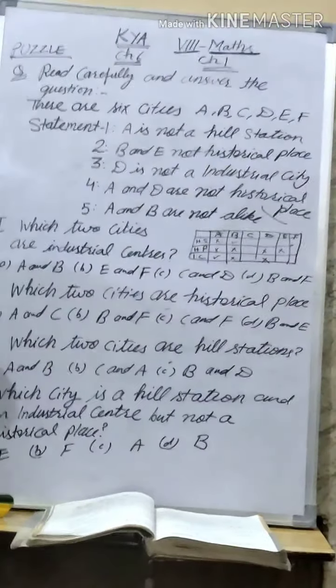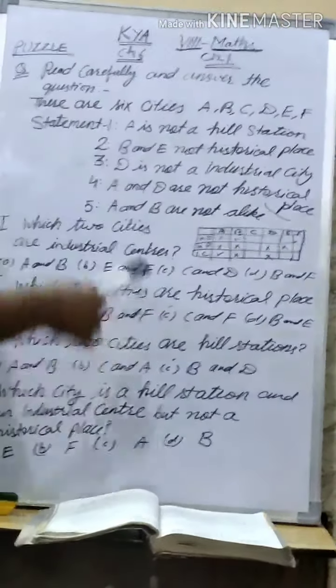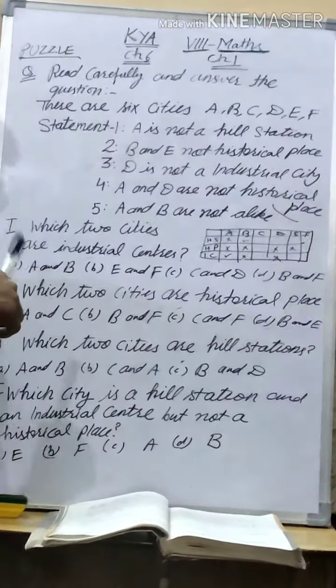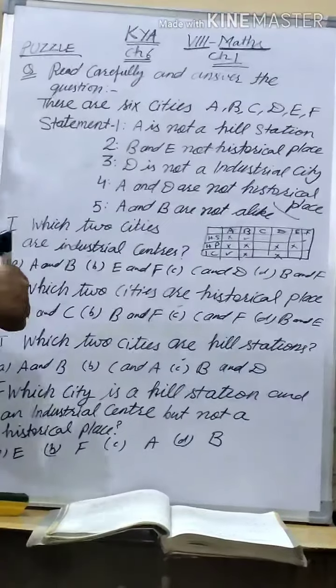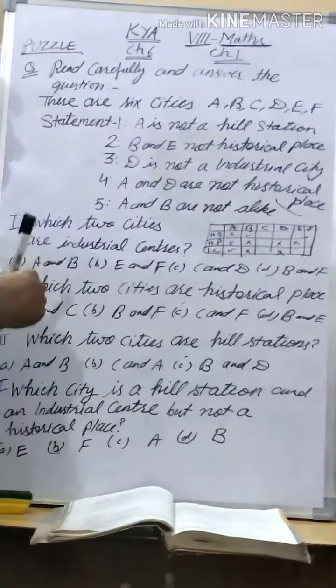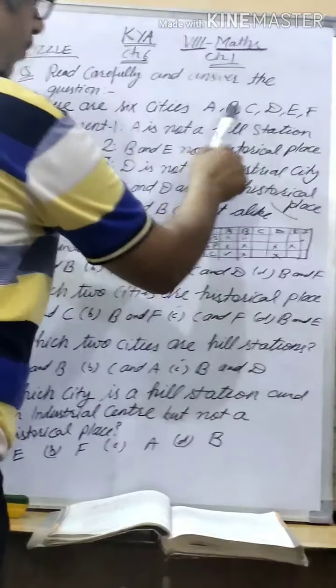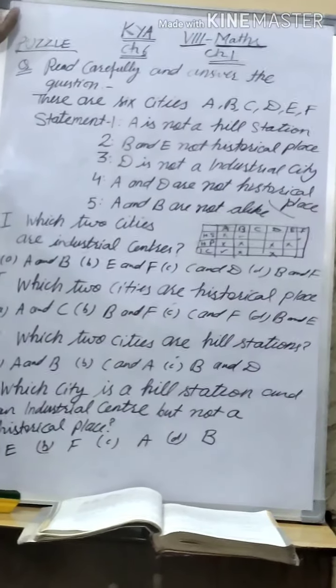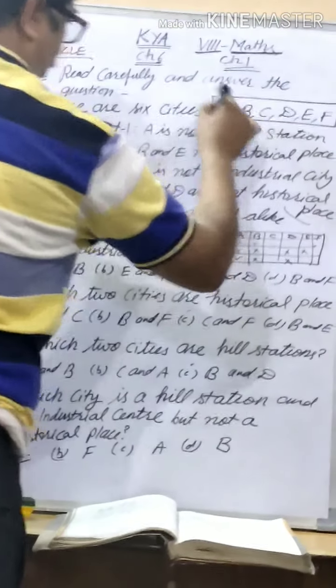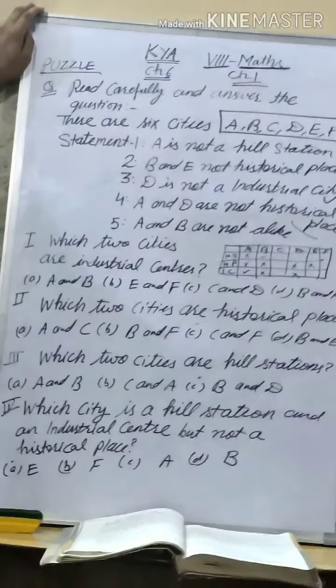You see, in chapter 6 they are giving a puzzle. First, what is it saying? Read carefully and answer the question. First of all, what is given? There are six cities: A, B, C, D, E and F. Clear this.